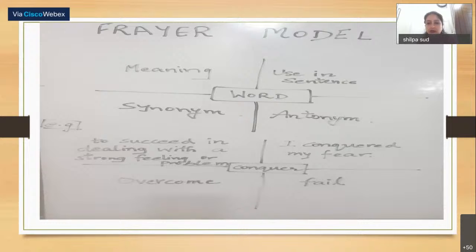The words are from our text. I have given you one example here, conquer. The word is taken from the text. You will ask the students to write the meaning in one column. They have written the meaning: to succeed in dealing with a strong feeling or problem. The next column says use the word in a sentence: I conquered my fear. Then the synonym of conquer, that is overcome. Oh sorry, and in the next column, it is the antonym, like fail. So this is the basic structure of the Frayer model.